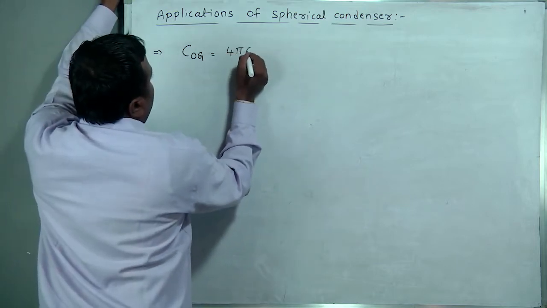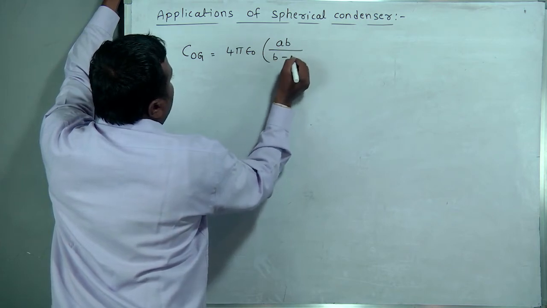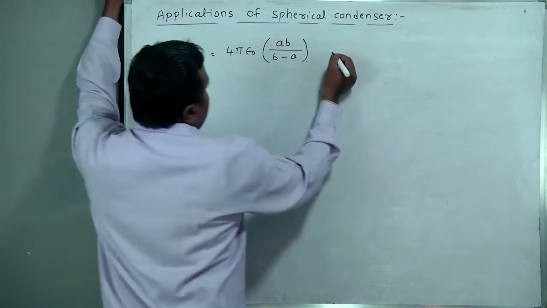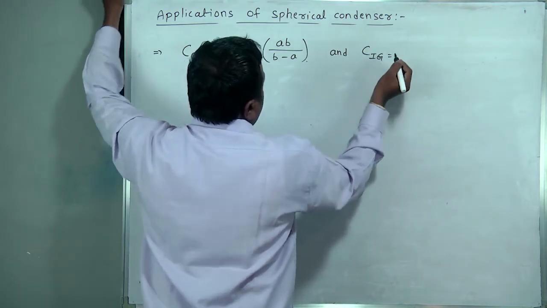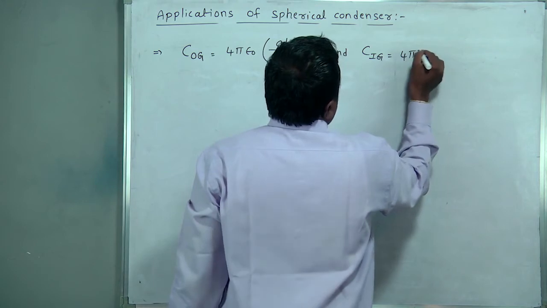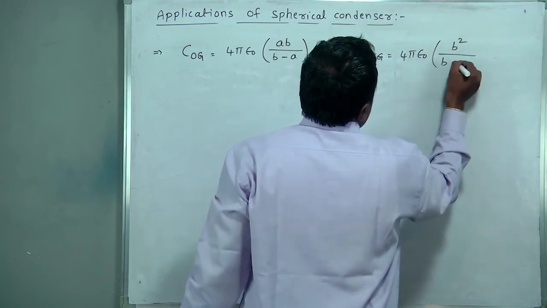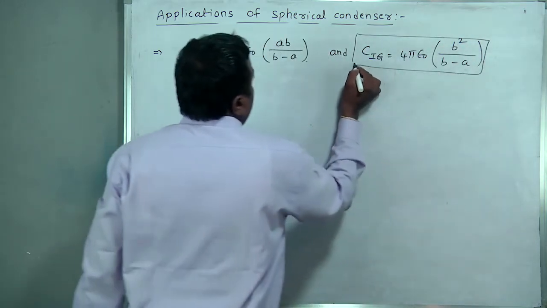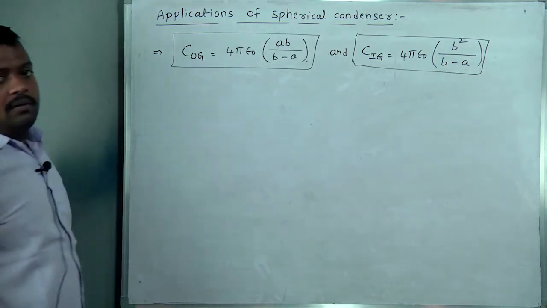What we get? 4 pi epsilon naught AB by B minus A. And C inner connected to the ground, what we got? 4 pi epsilon naught B square by B minus A. These formulas only we derived now.